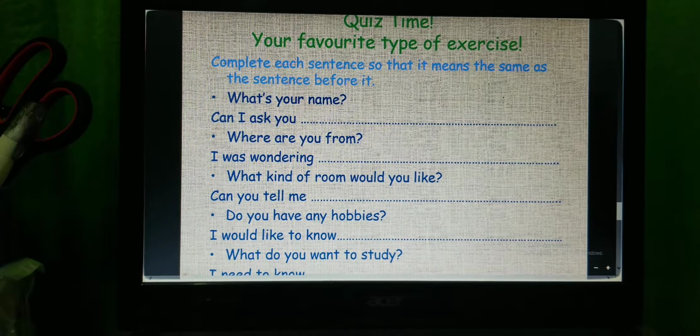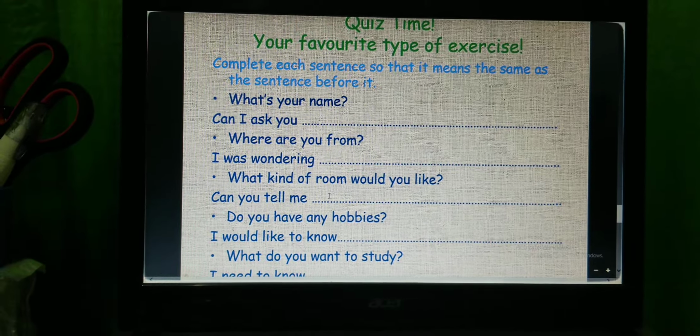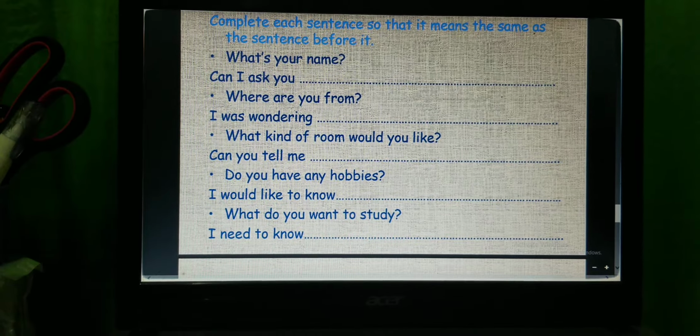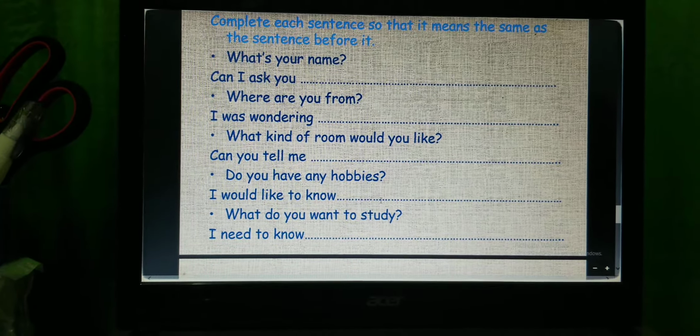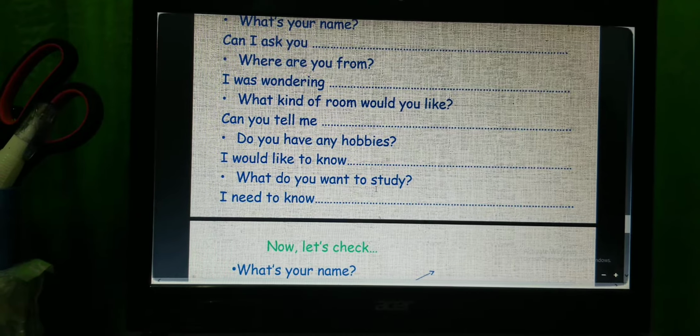And number 3, what kind of room would you like? So could you tell me what kind of room you would like? And next one, do you have any hobbies? I would like to know if you have any hobbies. So we don't put a question mark here. What do you want to study? I need to know what you want to study.